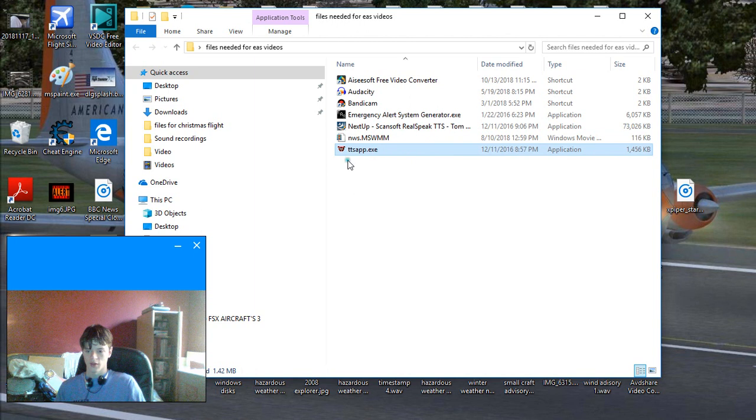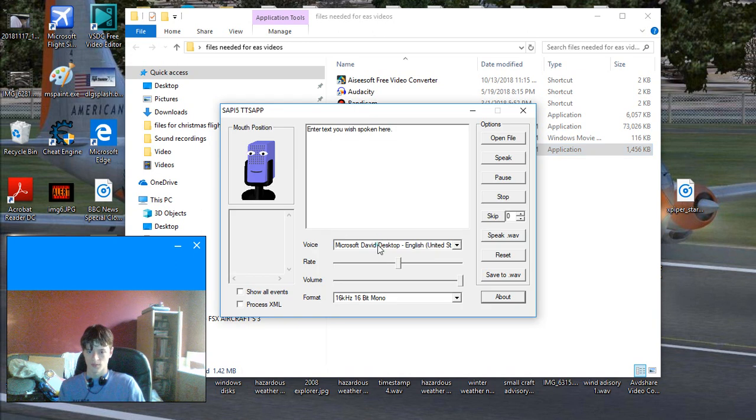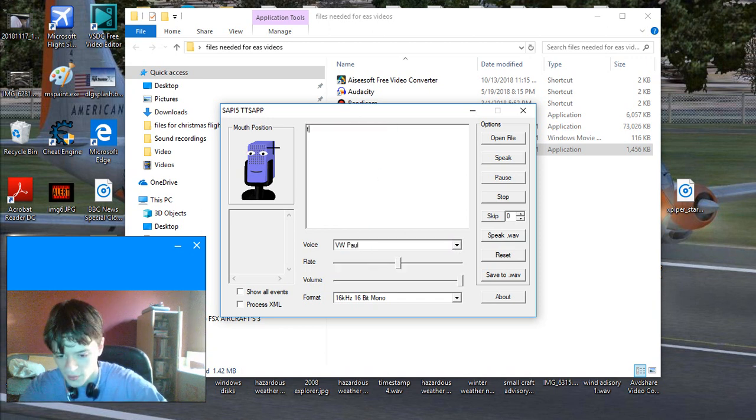You're also going to want to have this app. It's called ttsapp.exe. We'll go on and open it and take a look at it. It's a pretty simple program. I have a lot of voices installed. But the tool we'll probably use a lot on the voice is either VW Paul, which is right here. I'll type something in.